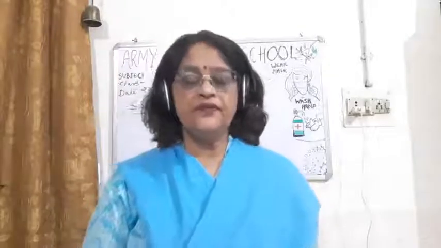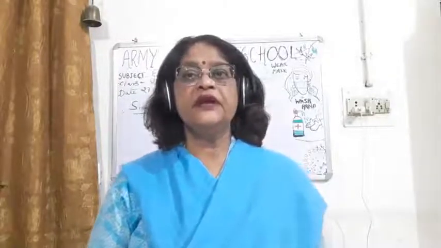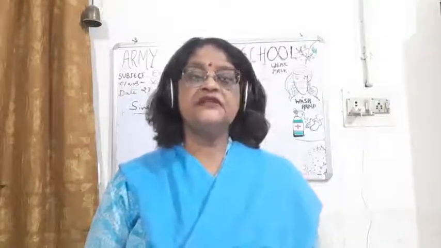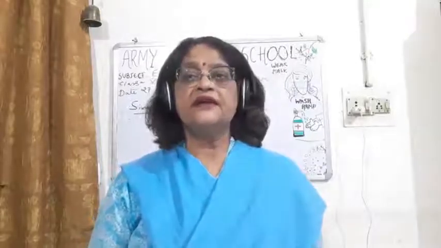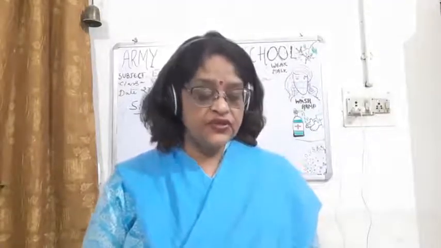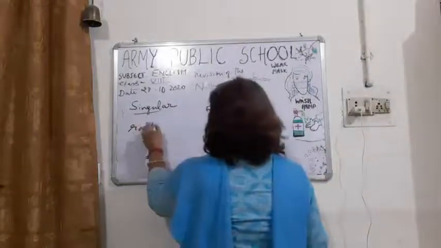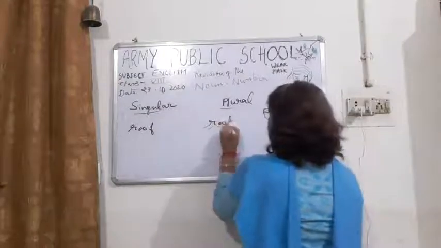Some of the words are there, okay, where the sound is f, but we use only s while changing it into plural. I mean to say, children, some of the words are there where the last letter is f. So here es is not there, we only put s, like roof will change into roofs.